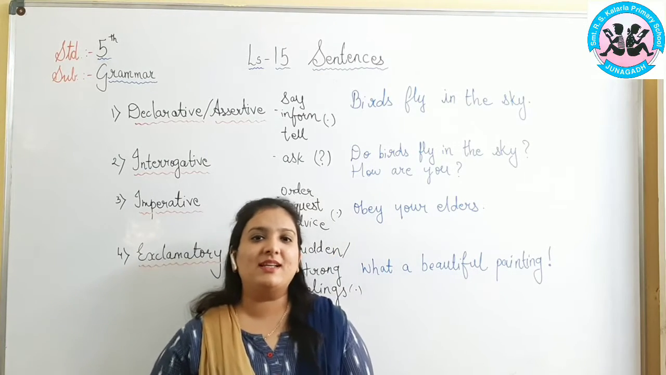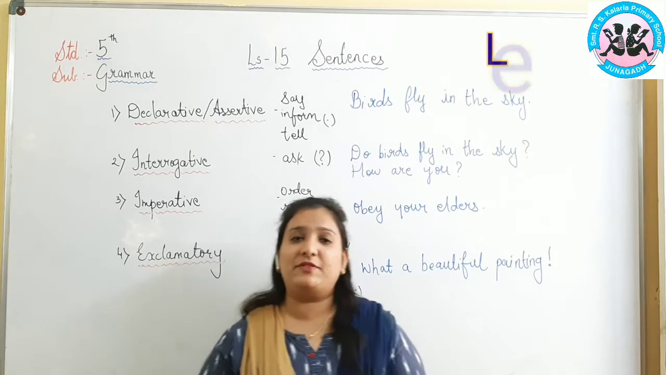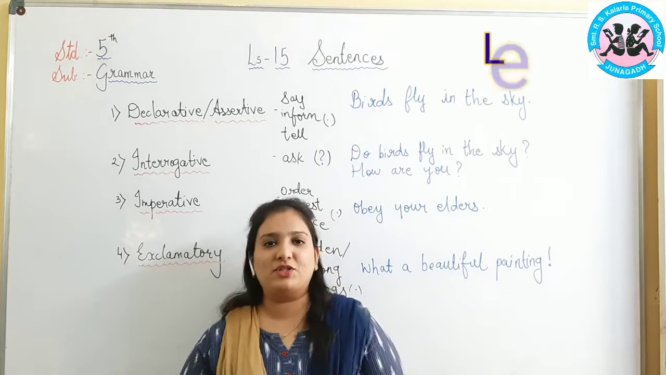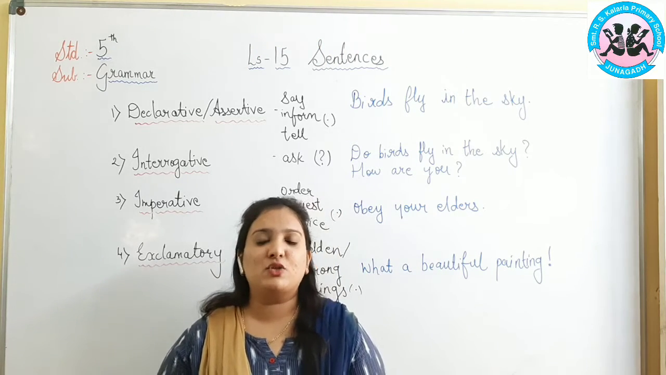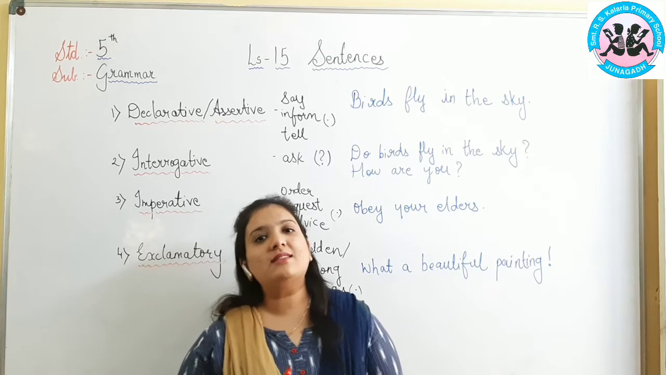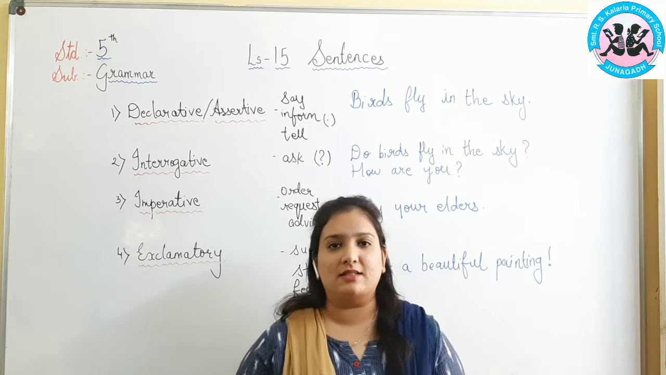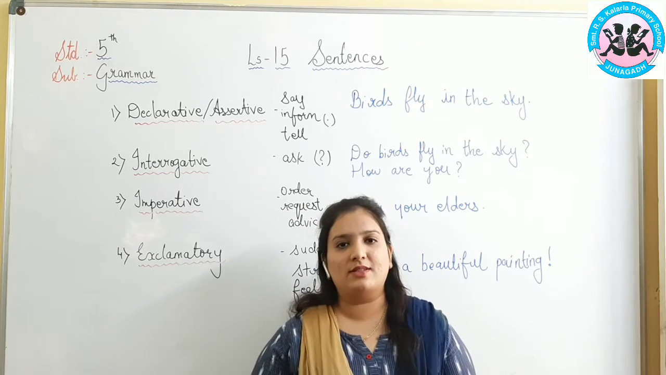I am Parul Parmar and today we will be learning a new topic of grammar, that is lesson number 15, sentences. Now if I ask you students a question, how many alphabets are there? You would say 26 alphabets. No, that's a wrong answer. We have only one alphabet, 26 are the letters. Now in that we get 5 vowels and 21 consonants.